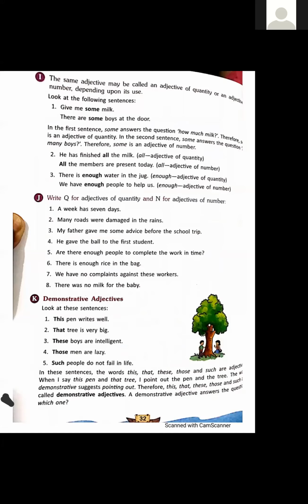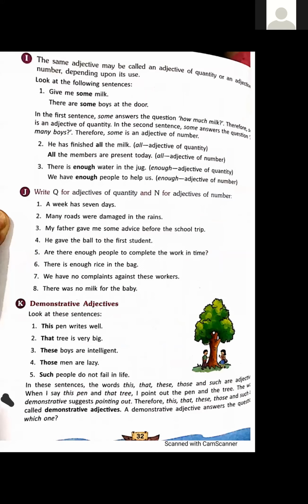Next is: the same adjective may be called an adjective of quantity or an adjective of number. Sometimes the same adjective is used for both quantity and number. Look at the example: give me some milk.